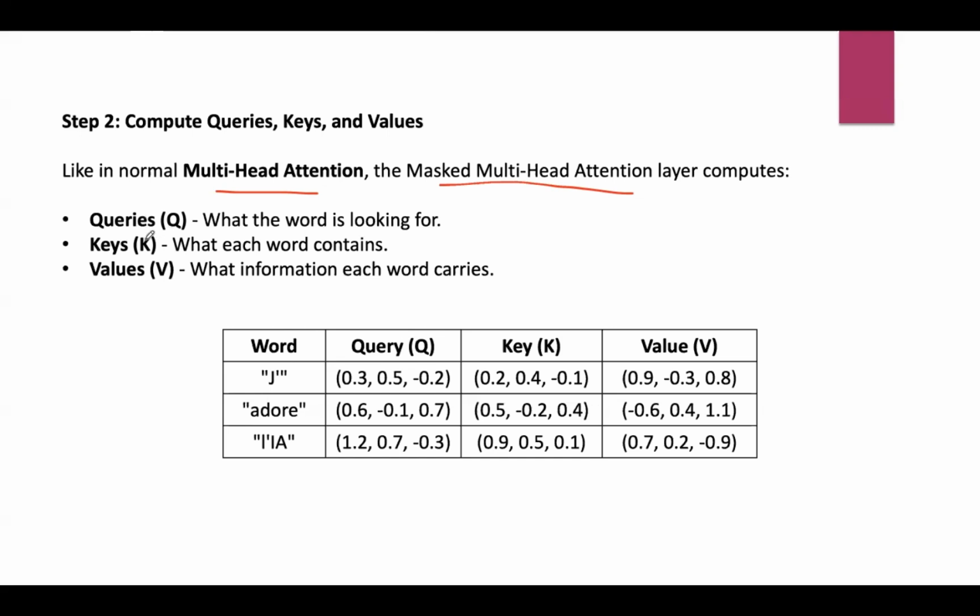Here, queries represent what the word is looking for in other words. Keys represent what each word contains in terms of meaning and information. Values represent what information each word carries and will pass to the attention mechanism. In multi-head attention, all these vectors help the model determine how much attention to pay to each word in the sequence.